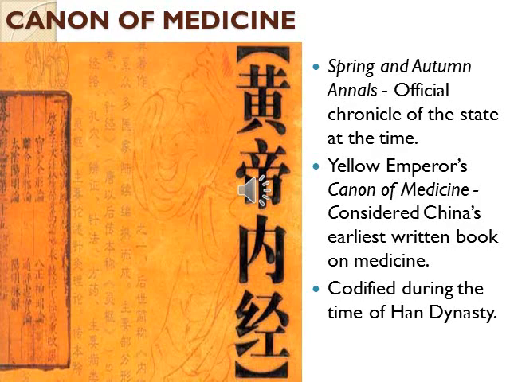So the earliest Chinese medicine book was properly codified during the time of Han Dynasty. The Spring and Autumn Annals is the official chronicle of the state, officially arranged historical events of the time.